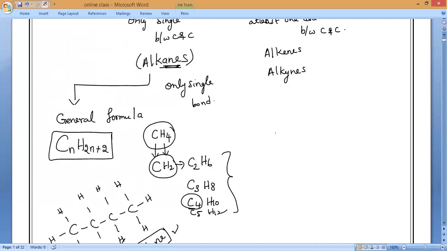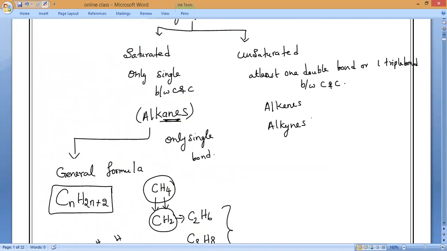Now, as we are presently studying alkenes, always remember "ene": there is always a minimum of one double bond between carbons. The general structure of alkenes will be like this. In the same way, if we take alkynes, "yne" is the important thing: a minimum of one triple bond is present between carbon and carbon.